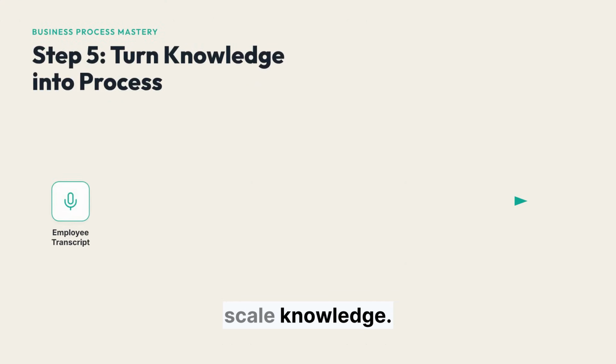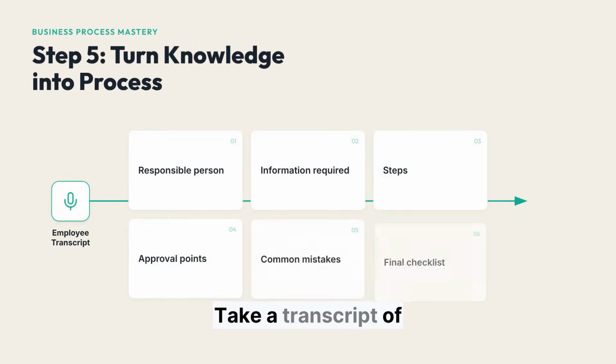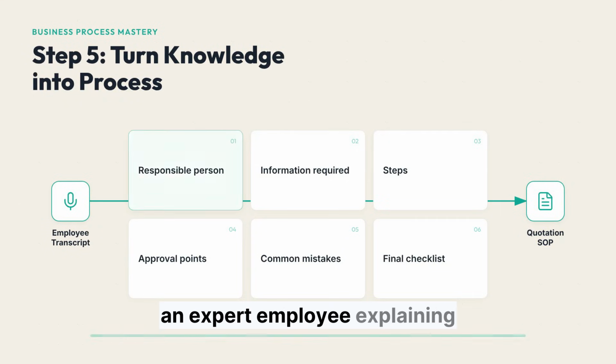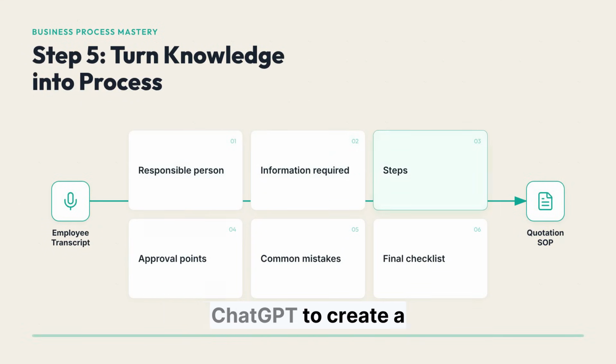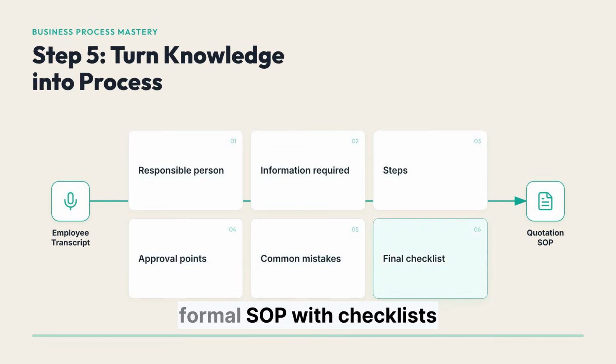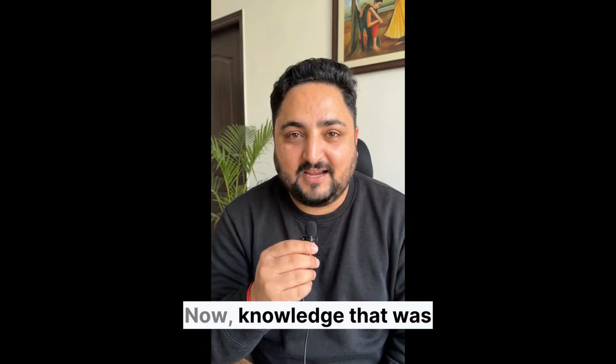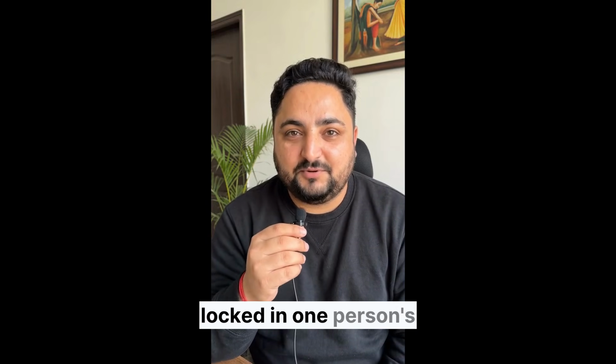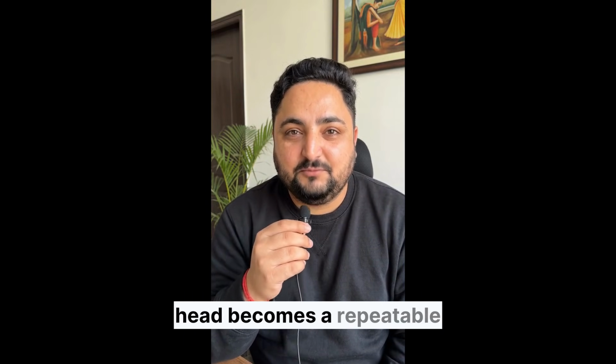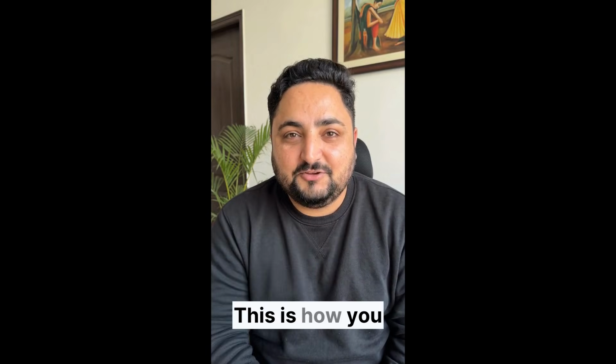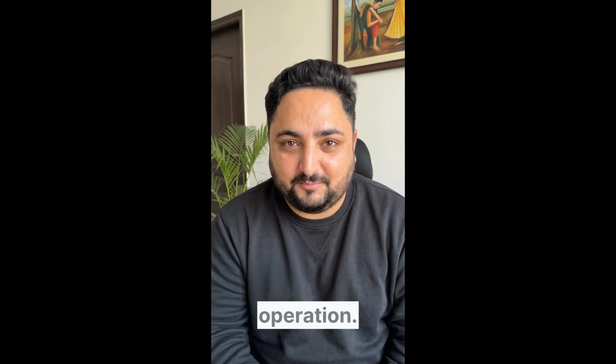Finally, use it to scale knowledge. Take a transcript of an expert employee explaining their process and ask ChatGPT to create a formal SOP with checklists and approval points. Now, knowledge that was locked in one person's head becomes a repeatable business process. This is how you build a scalable manufacturing operation.